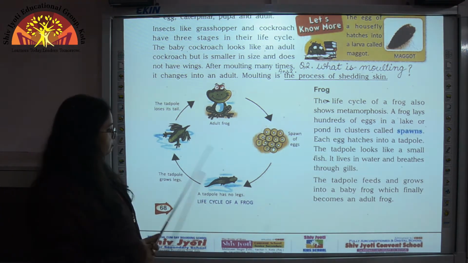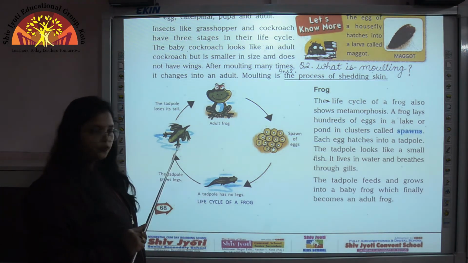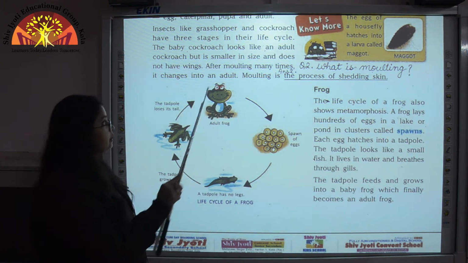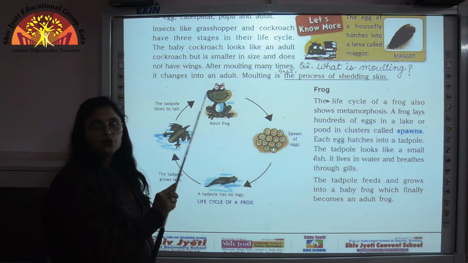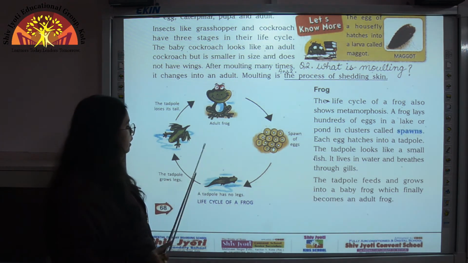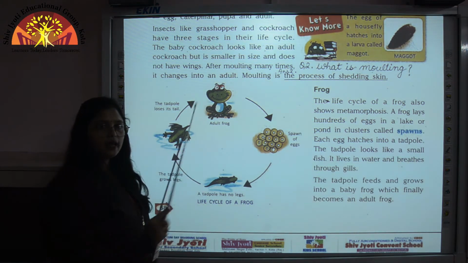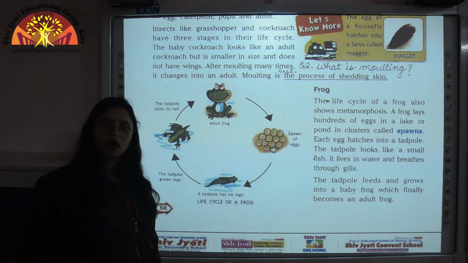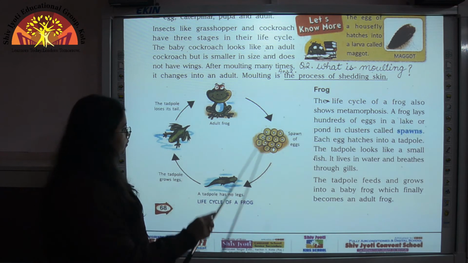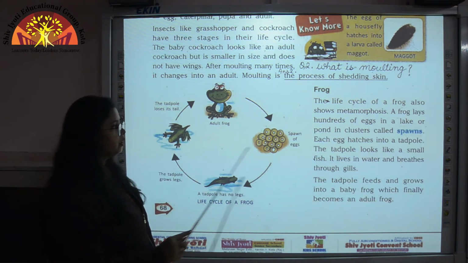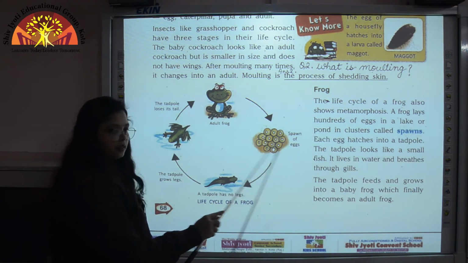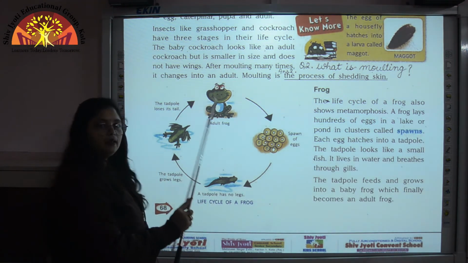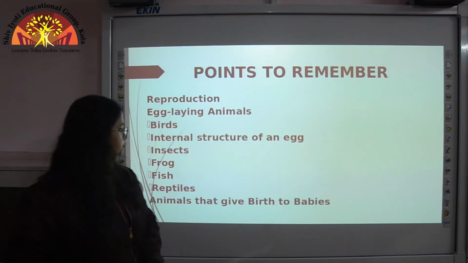But when it develops into an adult frog, the tail disappears, hands and legs develop, and then it breathes through the lungs. So these are some of the changes, and these changes from a young form to an adult form are called metamorphosis. So what are the different stages of the life cycle of a frog? The first stage is eggs, second is tadpole, third is the baby frog, and then the adult frog.